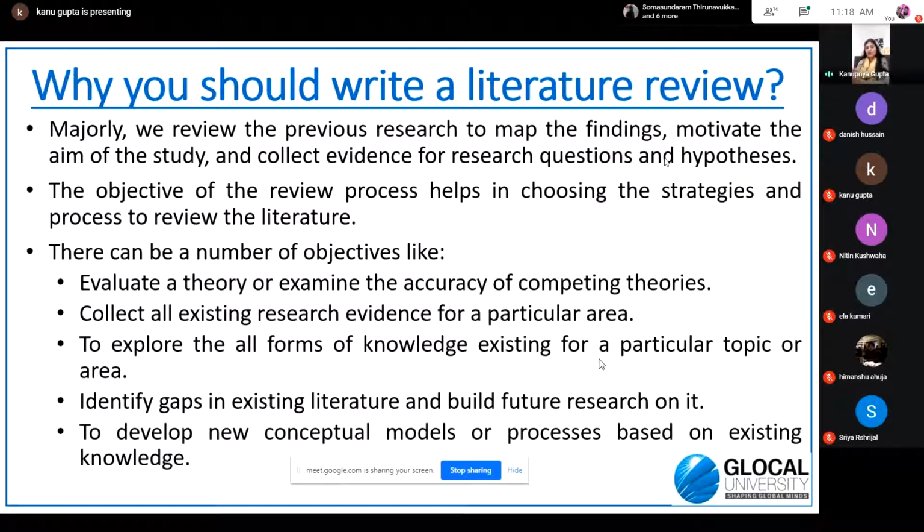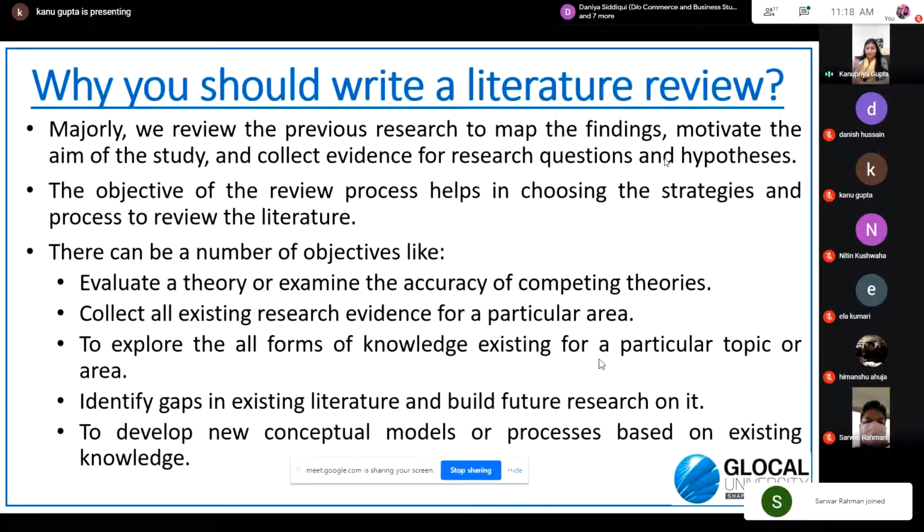In this, you use the references of the earlier research that was done. You collect evidences given by the different researchers, and based on that, you frame your research questions. Now, when you frame those research questions, how you are going to answer them, that strategy, that pathway, is also built based on this literature review.